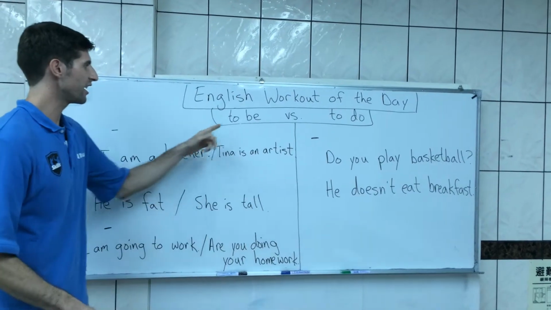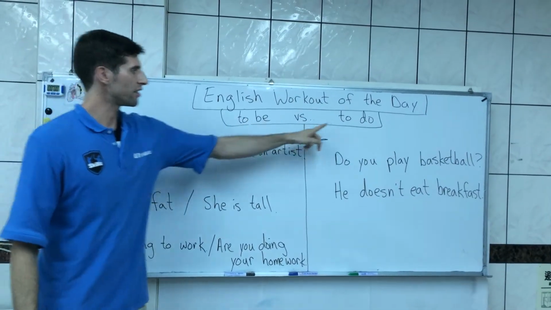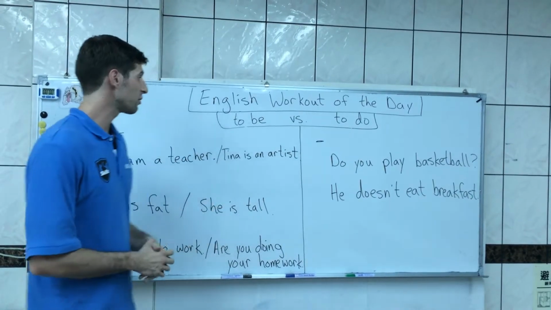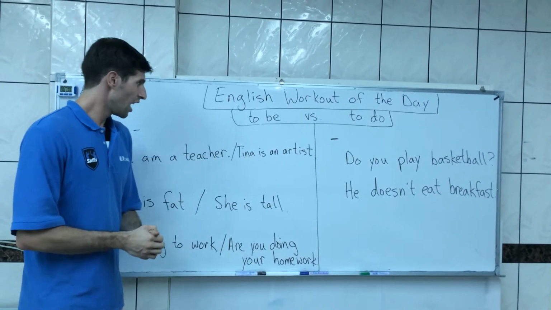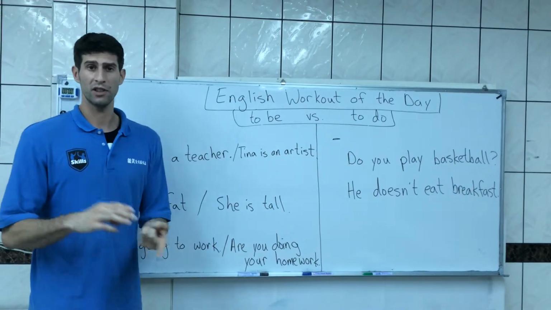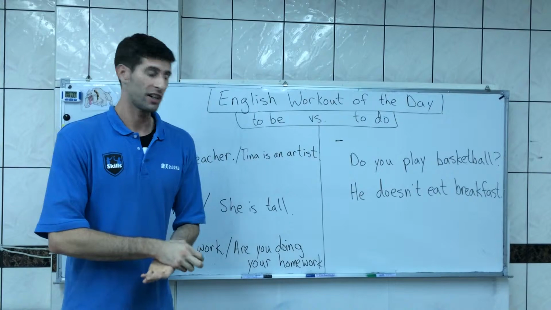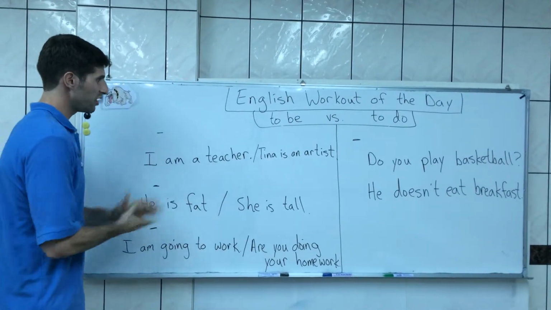Alright, so what am I talking about here? I'm talking about the verb to be versus the verb to do, when to use it. Alright, so let's get right into it. We'll start with the verb to be. What is the verb to be? First of all, it is I am, you are, he, she, it is, we are, and they are. So when do we use the verb to be?